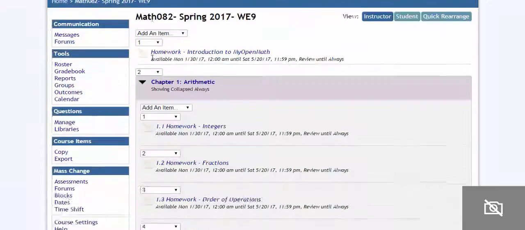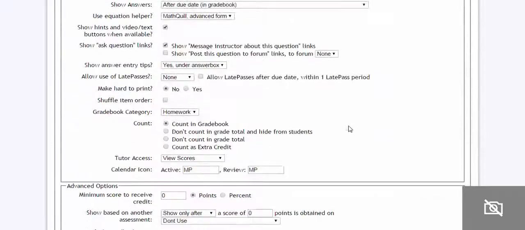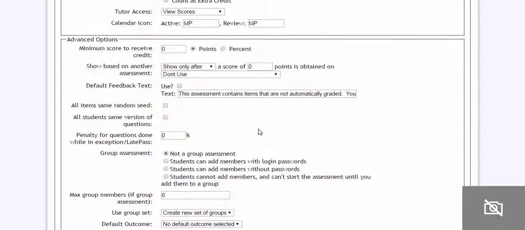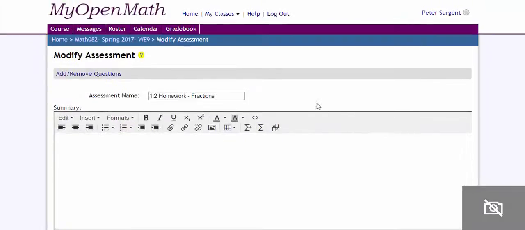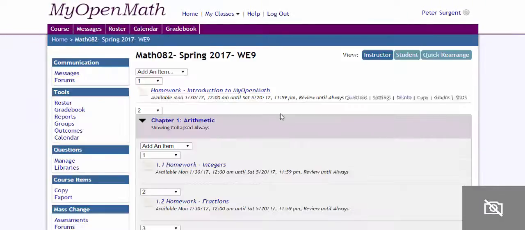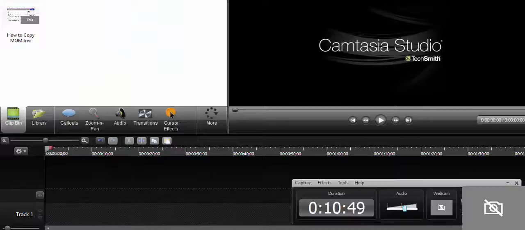So let me go back to the course. If you want to do it all at once, make them all the same, you do that here. If you want to do it individually, you would just click settings under the assignment, and then you can make the same exact changes right here under the actual assignment itself. Okay, so I hope that helps. It'll take a little bit of getting used to, but if you have questions, you can always ask me or one of the other 082 coaches.